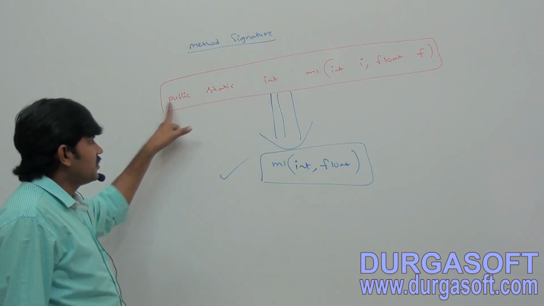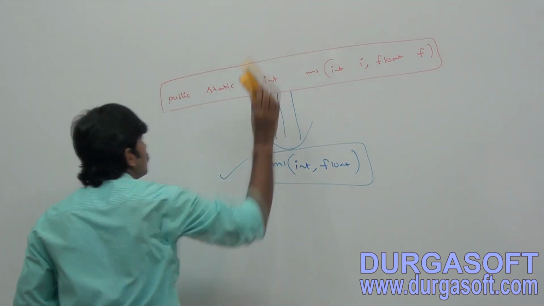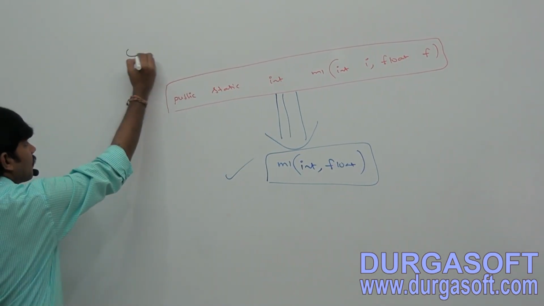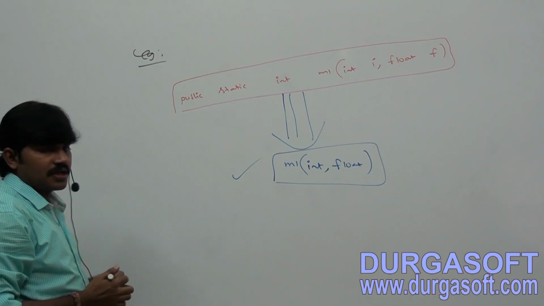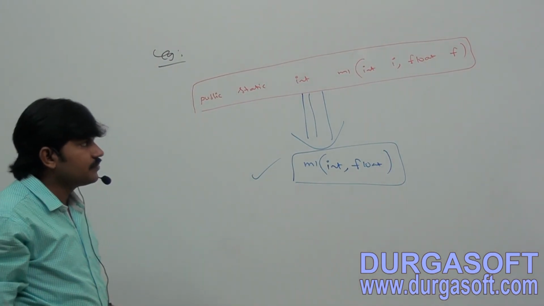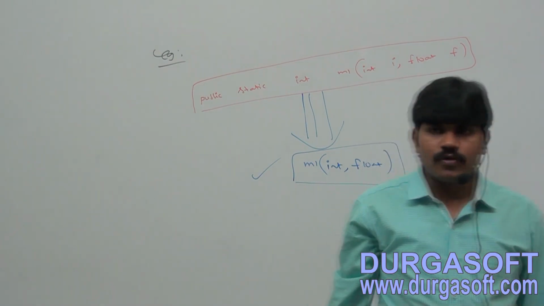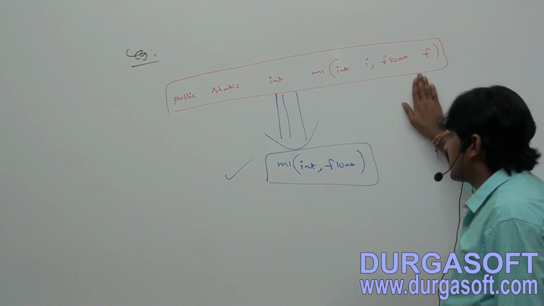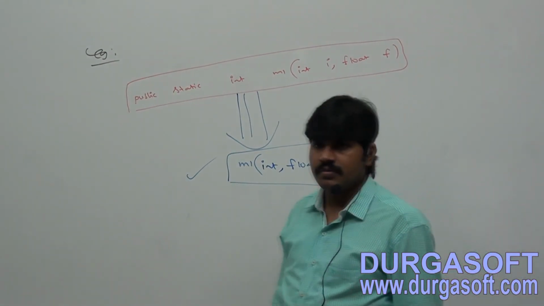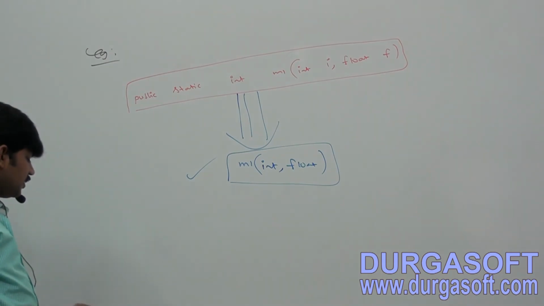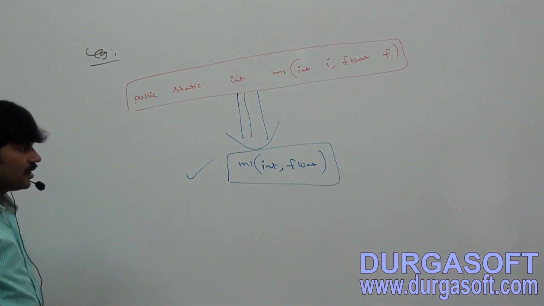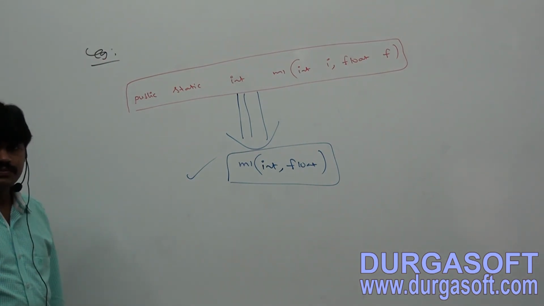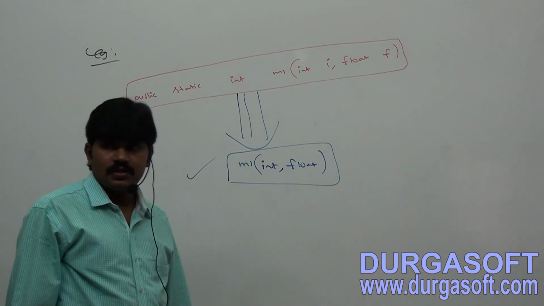Okay, add this example. Public static int m1 of int i, comma, float f. So what is this one? m1 of int, comma, float. Completed, right?